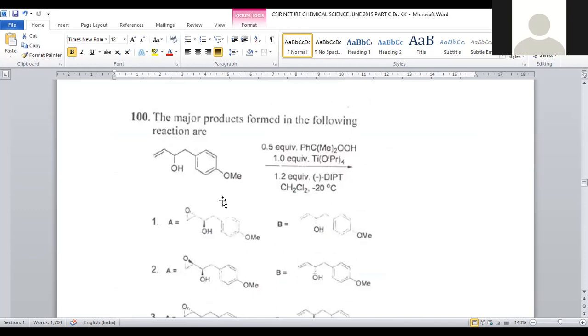The major product formed in the following reaction. We are taking a paramethoxy enolic system. It is a tautomeric form of a ketone. The keto-enol tautomerized structure was given. Now it is treated with 0.5 equivalents of PhCMe2OOH, 1.0 equivalent of titanium isopropoxide, and 1.2 equivalents of ethyl tartrate, CH2Cl2, minus 20 degrees centigrade.